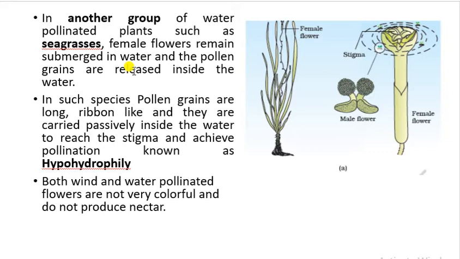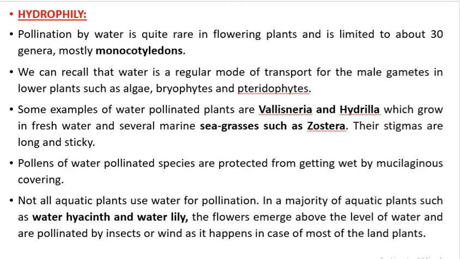Now both wind and water pollinated flowers are not very colorful and they do not produce nectar. Because in both these cases, that is water and wind pollinated flowers, no insects are required for pollination, so there is no need to attract insects. And as there is no need to attract insects for pollination, they are not colorful and they also do not produce nectar.